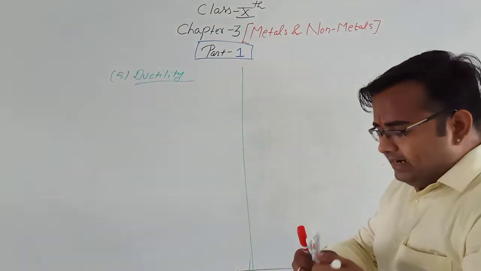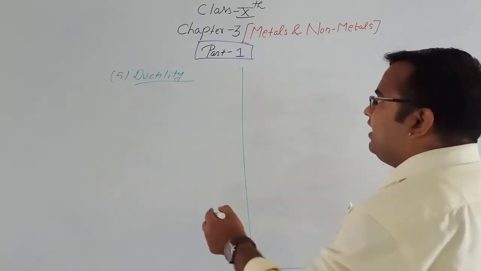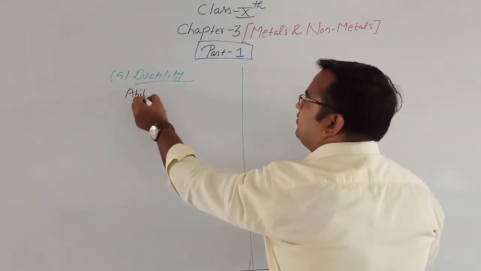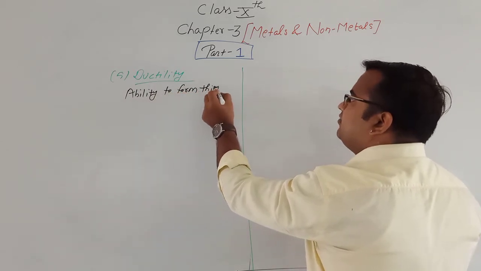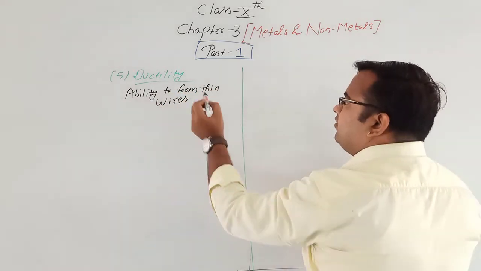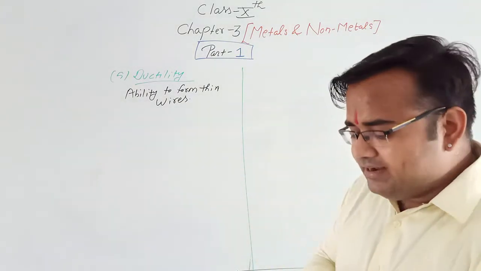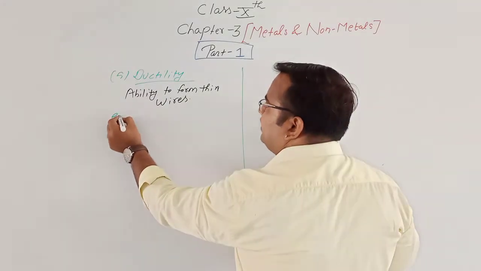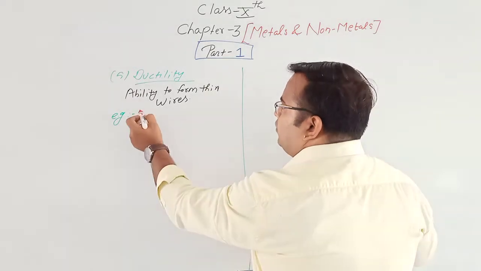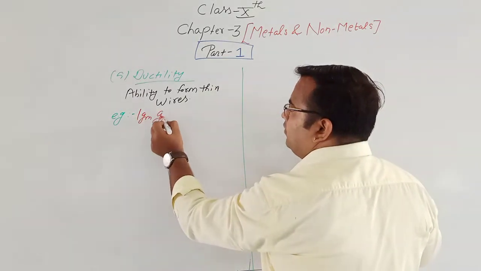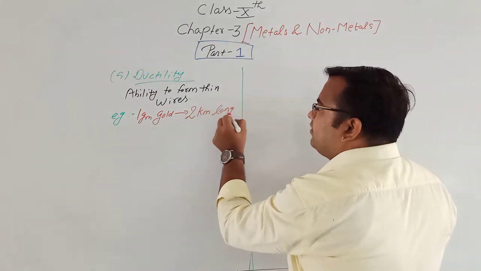What is ductility? Ductility is the ability to draw or form thin wires. Metals can be converted into thin wires. Example: 1 gram of gold can be converted into a 2 kilometer long wire.